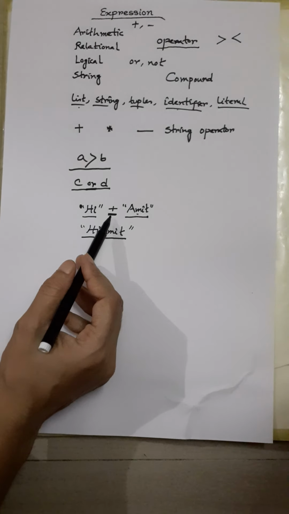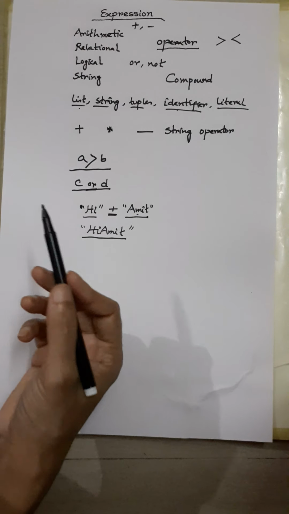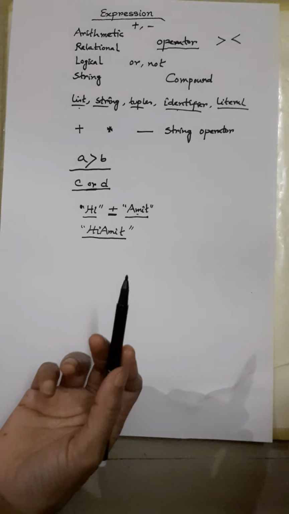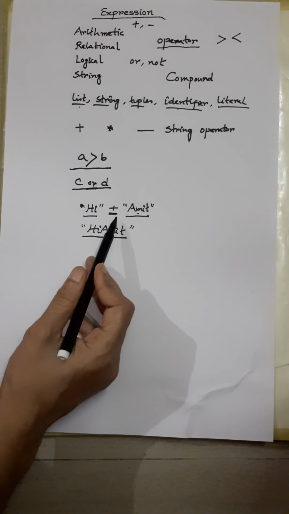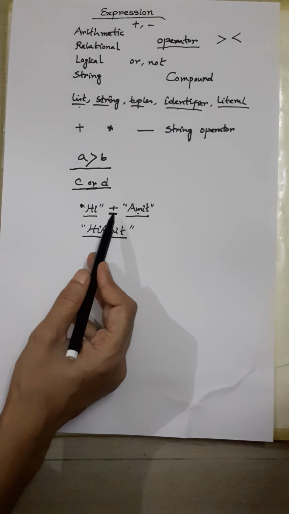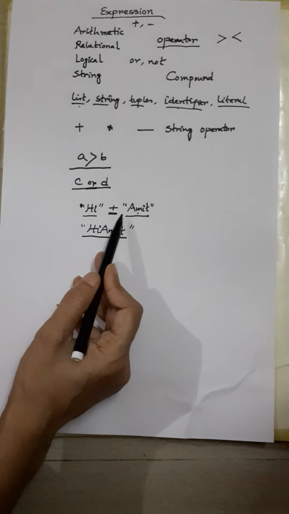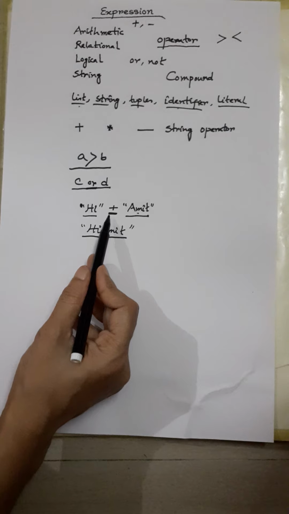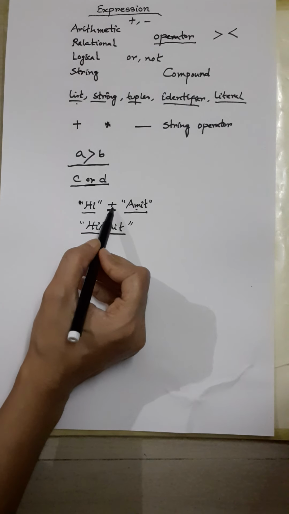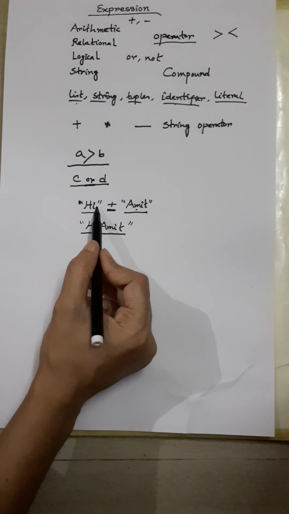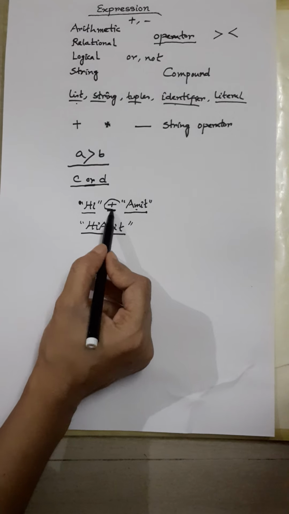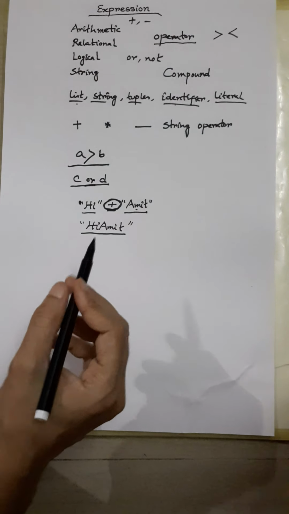If this plus works on an integer value or float value, a numeric value, then it will work as an arithmetic expression, or arithmetic addition operator. But when it is working on strings, then it will work as concatenation. So this plus is here for concatenation of both the strings. "Hi" plus "Amit". So this plus is one concatenation operator.